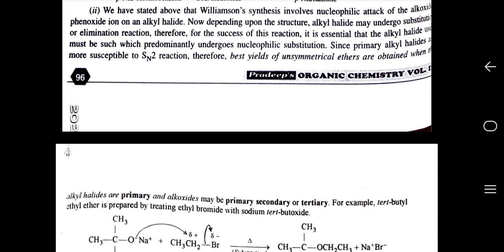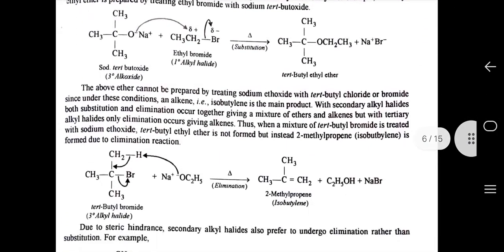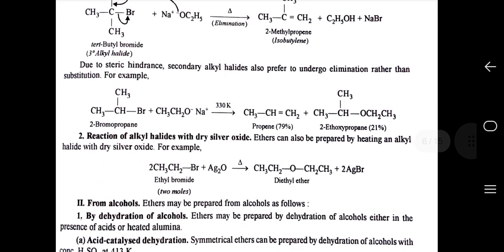For example, tertiary butyl ethyl ether is prepared by treating ethyl bromide with sodium tertiary butoxide. When sodium tertiary butoxide is reacted with ethyl bromide in the presence of some heat, it gives us tertiary butyl ethyl ether. The second method of preparation is reaction of alkyl halide with dry silver oxide. Ethers can also be prepared by heating an alkyl halide with dry silver oxide. For example, ethyl bromide in the presence of silver oxide and some heat gives us diethyl ether.